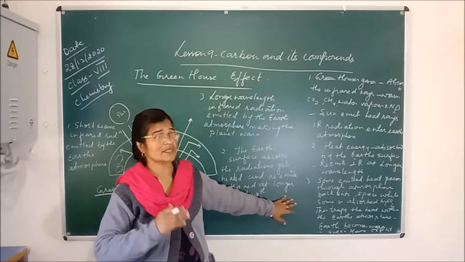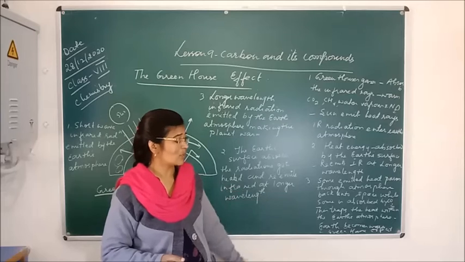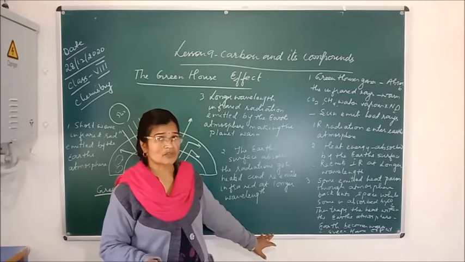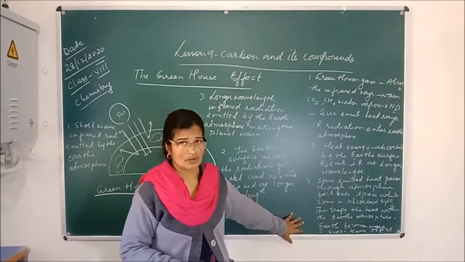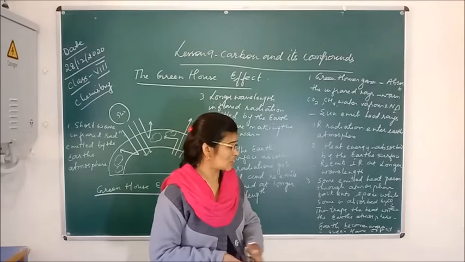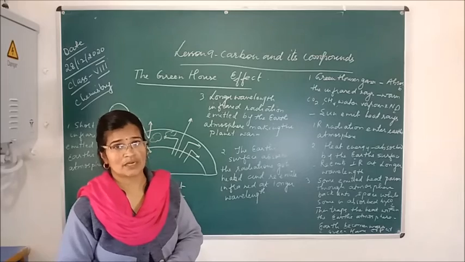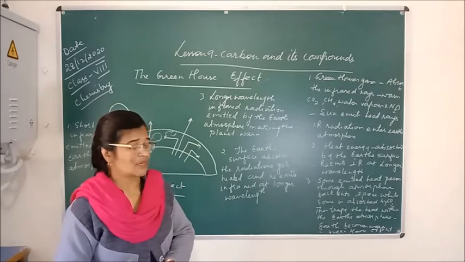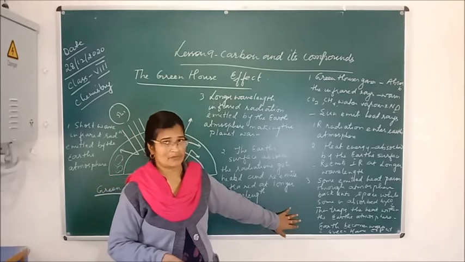But if it becomes much warmer because of the excess of carbon dioxide gas, that is the main harmful effect, which can lead to the destruction of living organisms. The whole planet will be submerged in water if the amount of CO2 increases more in the atmosphere, and the glaciers and polar ice will melt, and all life will perish.